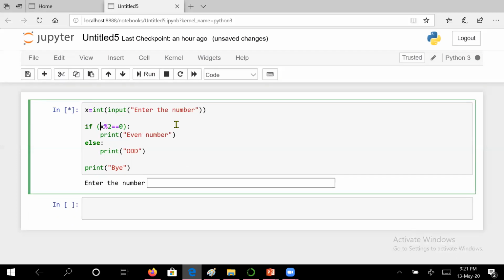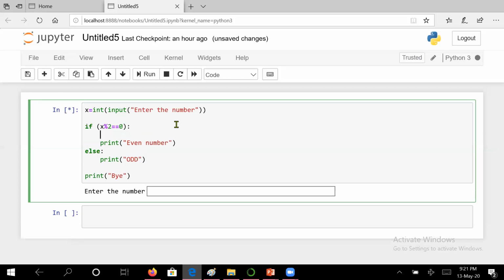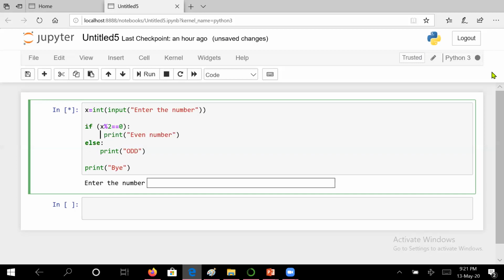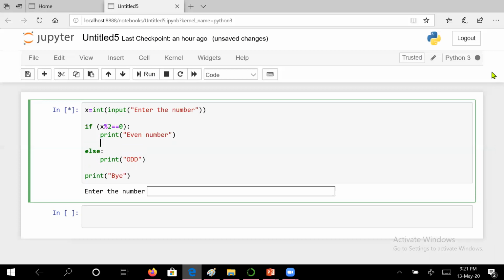Indentation means you must observe here that after the colon, the cursor is not going here, but it is going here. That means it is some 4 spaces from this margin. Okay, and this decides the block. Actually, this is a block. It decides the block. Okay, if you see here, the second statement will also start from this. This is called a block, or in Python's language it is called a suite.